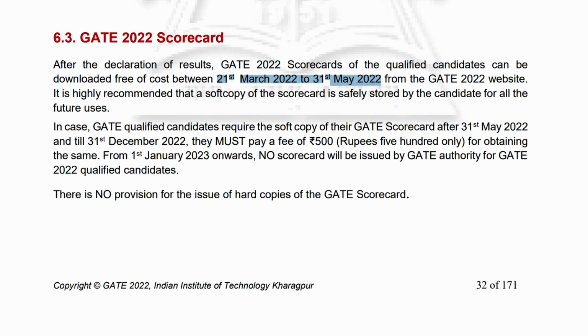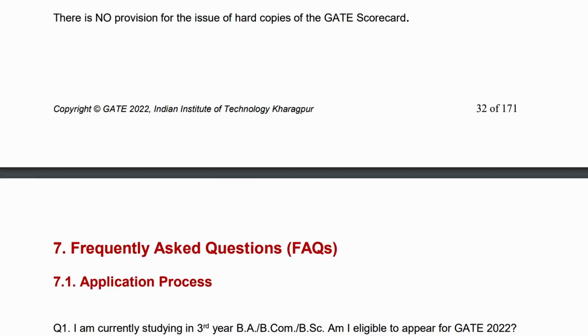But if somehow you do not download it, then you will have to pay a fee of 500 rupees to download it again. This can be done till 31st of December. After that, no chance, you can't get the GATE score. Okay, so you will have to download it in a limited time.